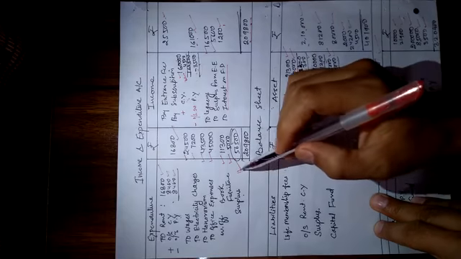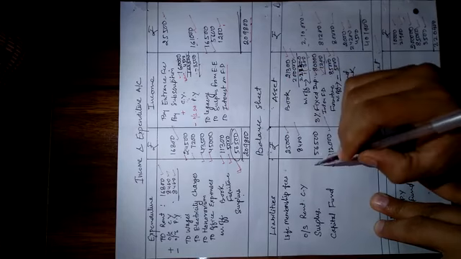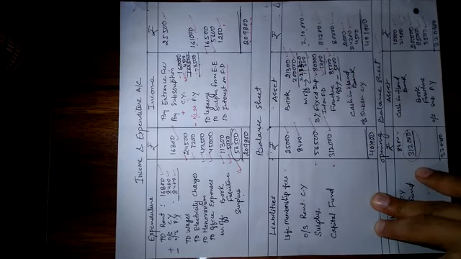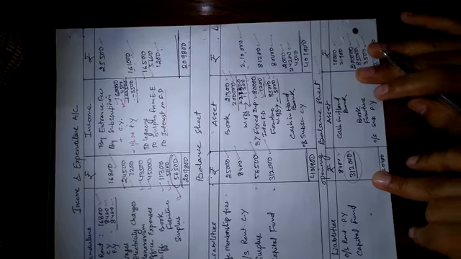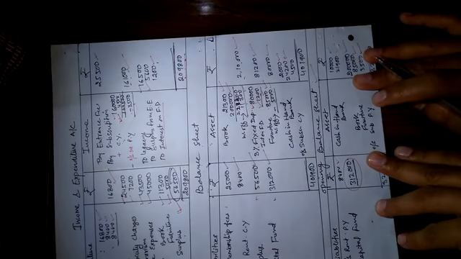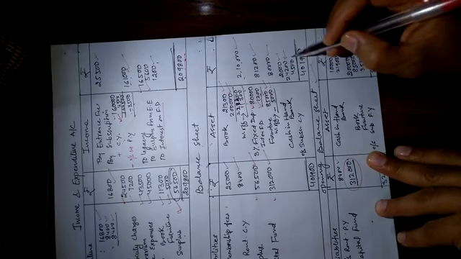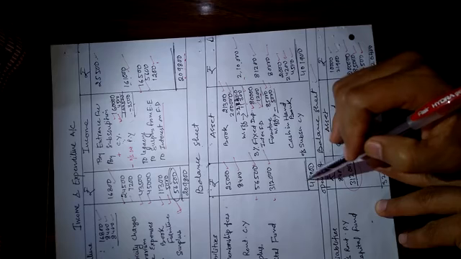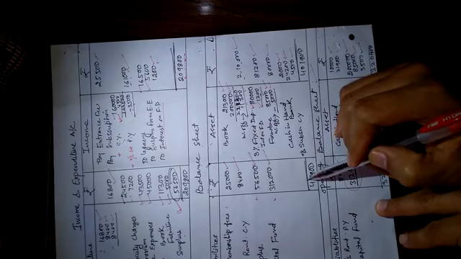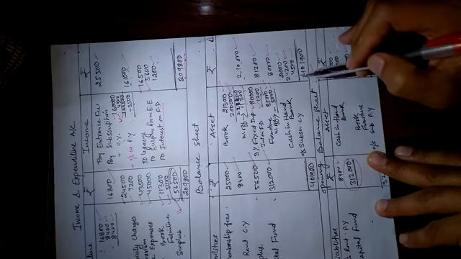So this surplus amount we also write on the liability side. At last, we would see that the total of the asset side and the total of the liability side would be equal.